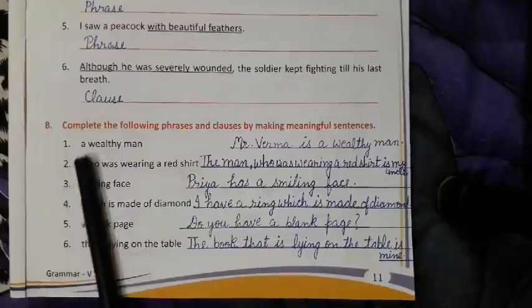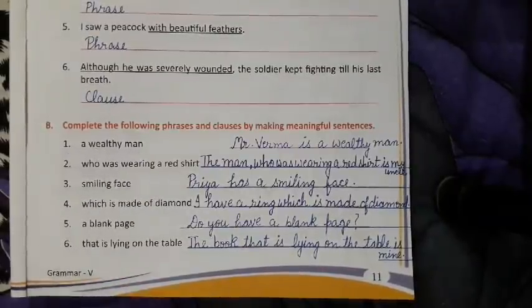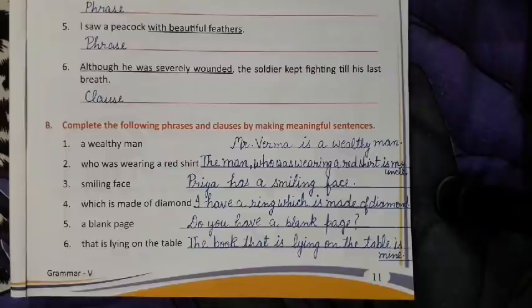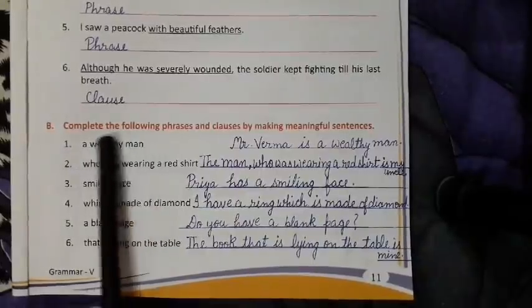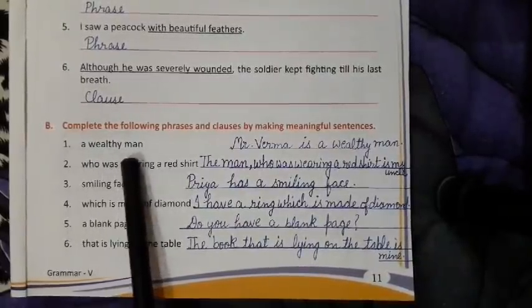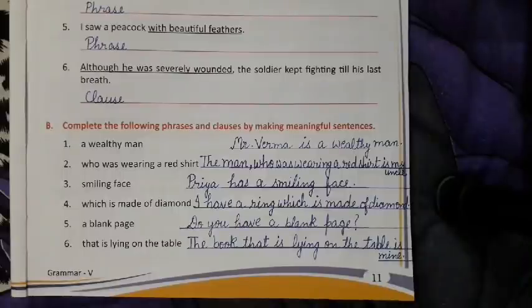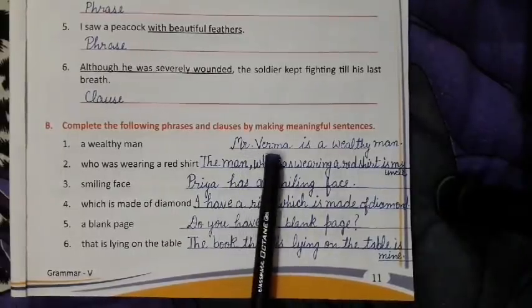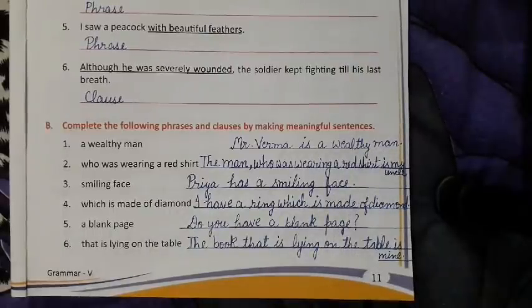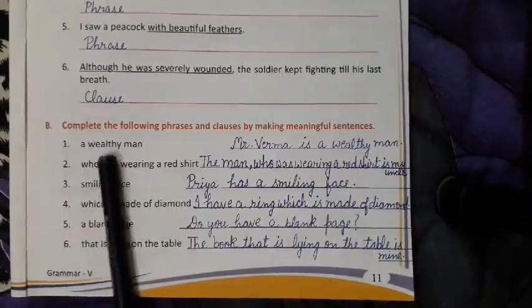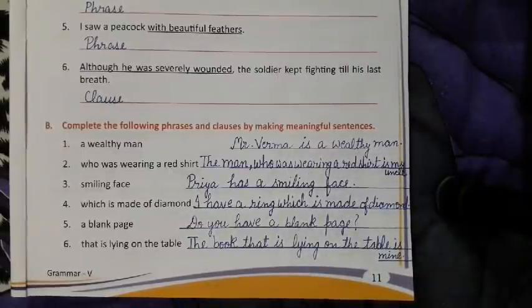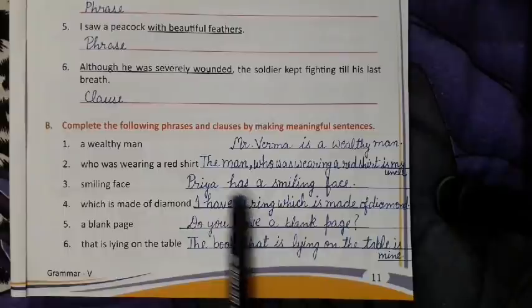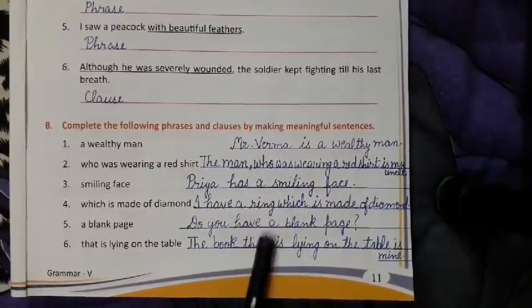Clear? So the first question given here is "a wealthy man." This is a phrase. With the help of this group of words, "a wealthy man," we will make one sentence. It can be anything. I have written here: Mr. Verma is a wealthy man. You can also write this one. You can change the name if you want, otherwise write as it is.